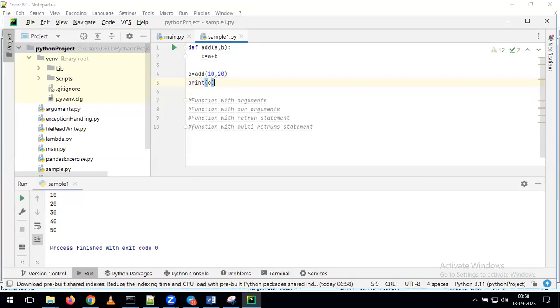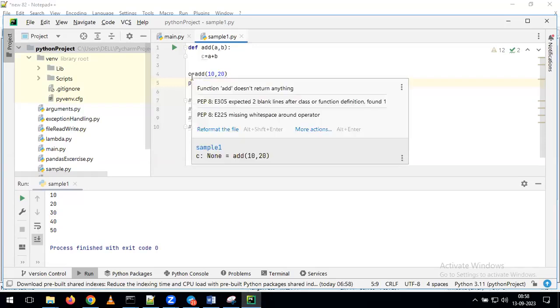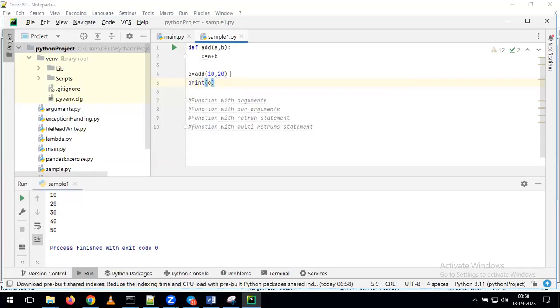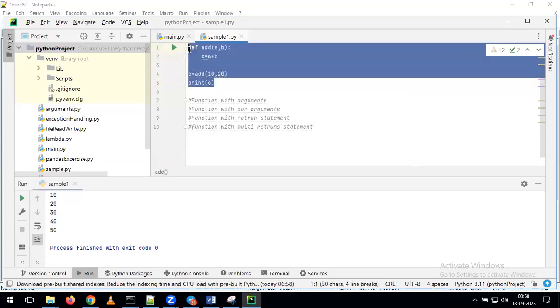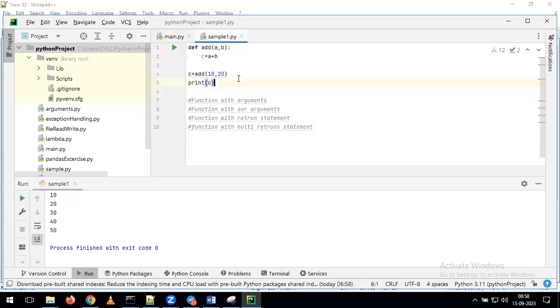Now if I give the print of c, what will happen? In this program, I defined one function. After that, I am calling that function by using the variable: c = add of 10, 20. After that, I am giving the print of c. Now, if I run this whole program, what is going to happen? We'll see that. So it is giving the output as None.